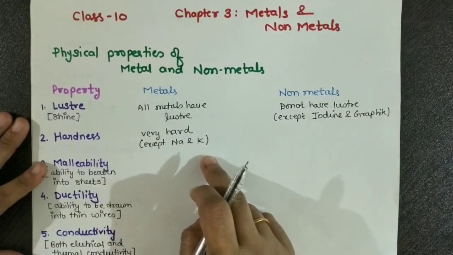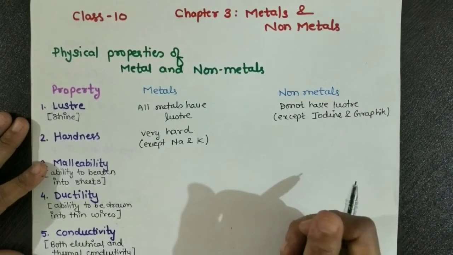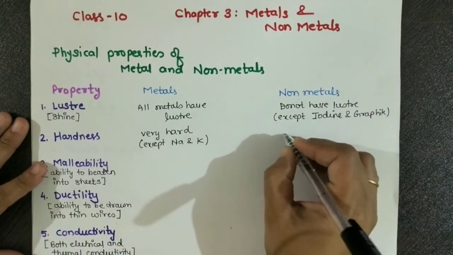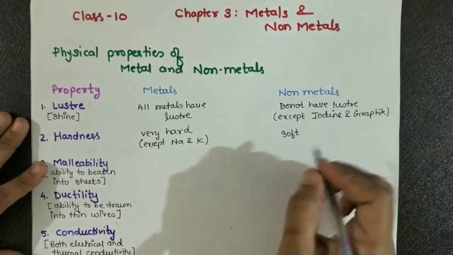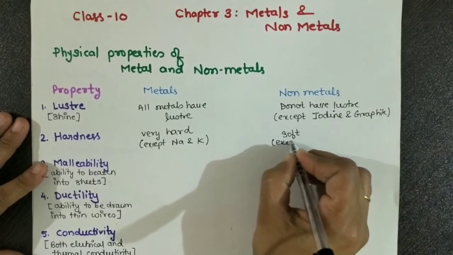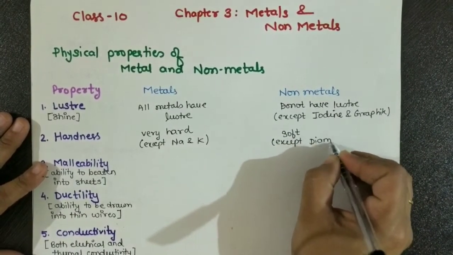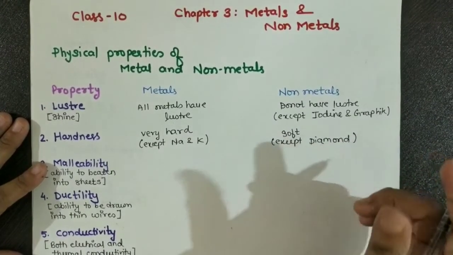Because sodium and potassium are metals which have a soft nature. If we talk about non-metals, they are not hard. So we can say they are soft, except diamond. Why? Because diamond is a hard substance.